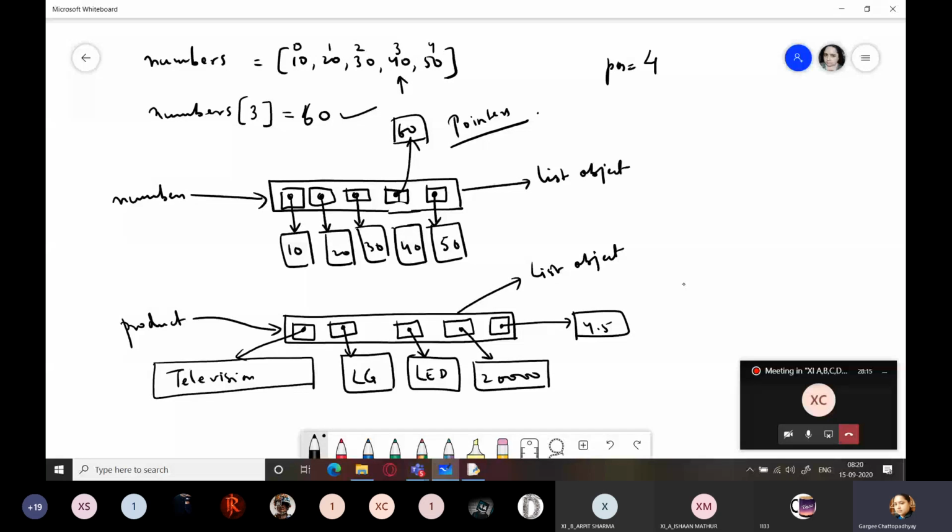If I write now product[4] equals 5.0, what will happen? Somewhere in the memory I might have 5.0. So this association will be broken, and this pointer will now point to 5.0. Is this clear to everyone how lists are immutable? Why they are immutable?